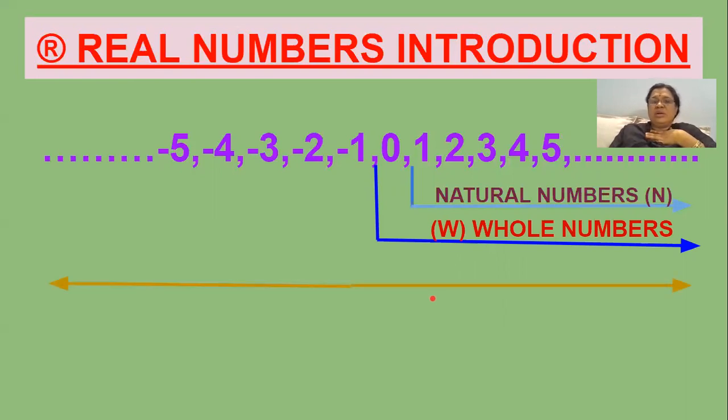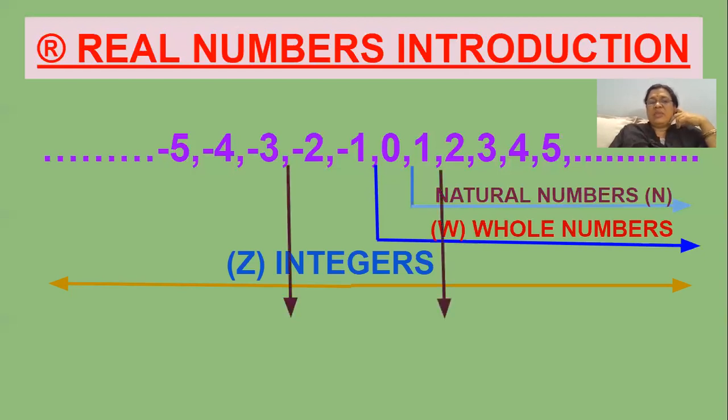And these are all negative numbers and these are all positive numbers. And we say 0 is neither negative nor positive. So all these numbers are integers. What are these numbers called? They are integers. The integers are denoted with the letter Z. And when you see the numbers, these numbers will lie on the number line.